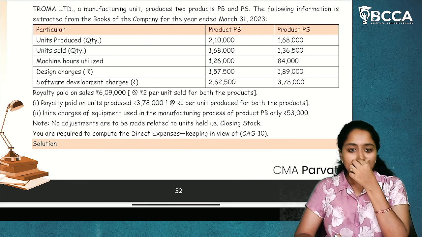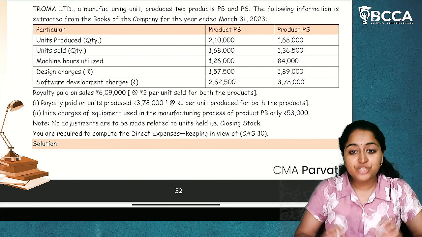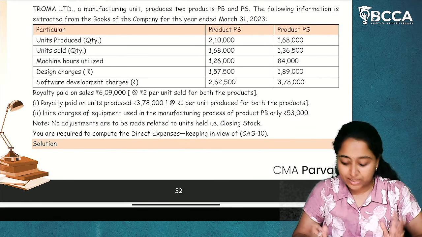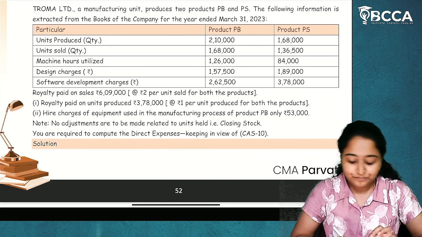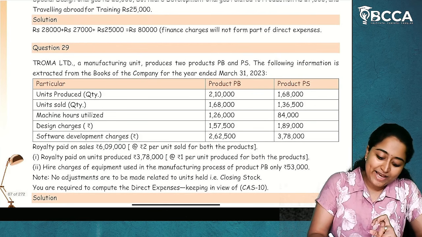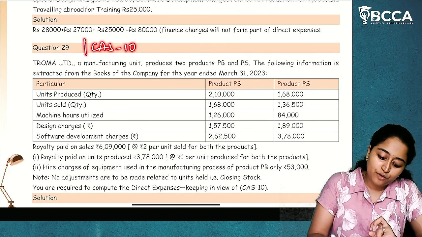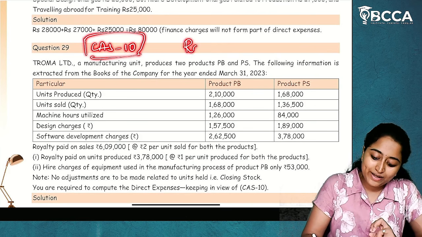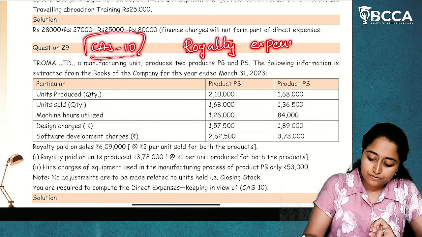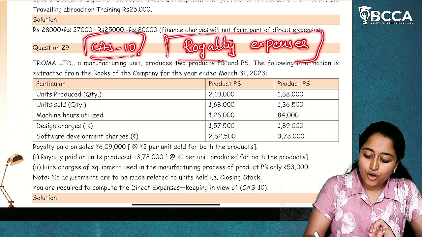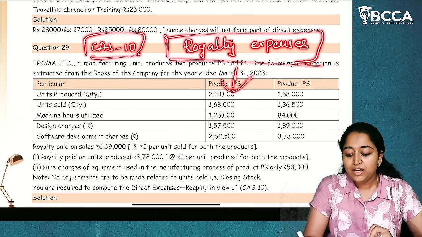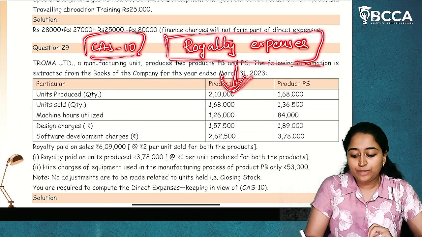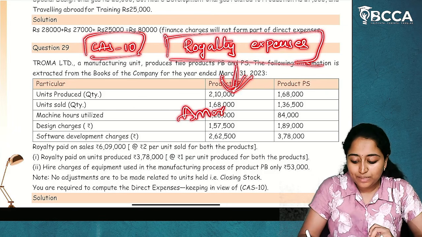Okay. So this is the information which is given to us and what they are asking us to do. They have asked us to calculate the direct expenses as per CAS 10. Now, according to CAS 10 direct expenses, we have one provision called royalty expenses. So, if there are any royalty expenses, this royalty should be amortized over the period of benefit.